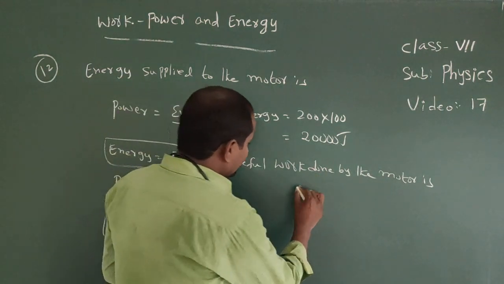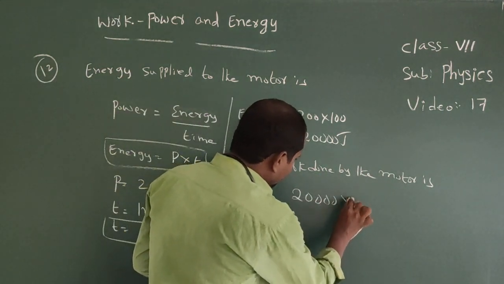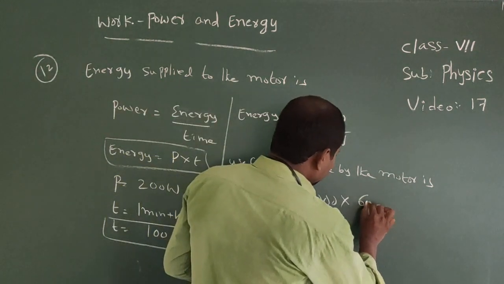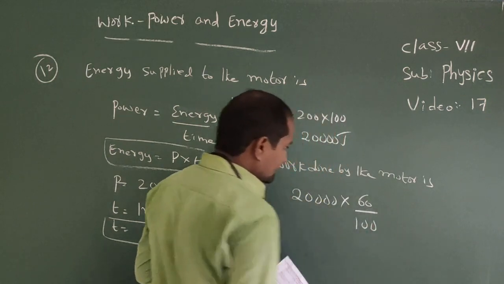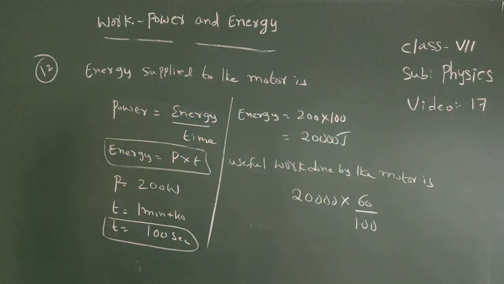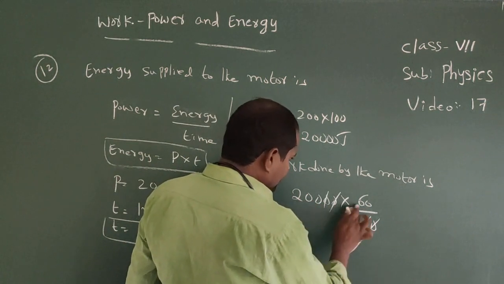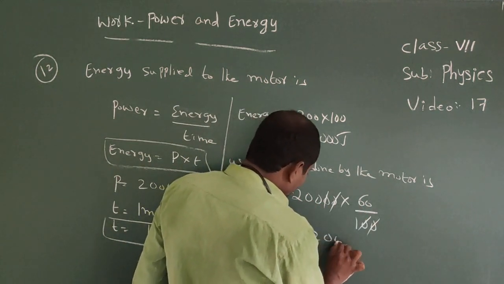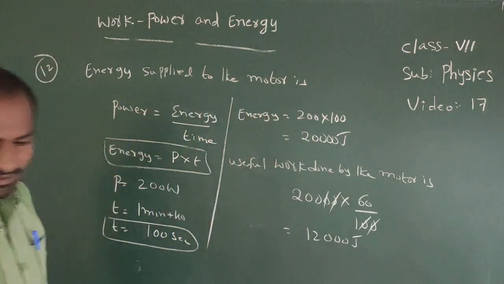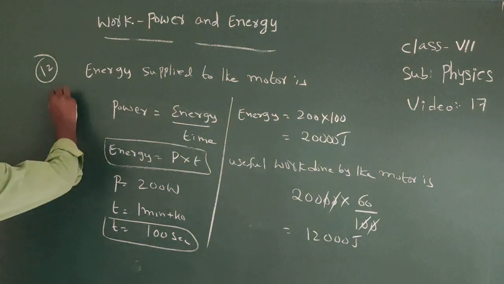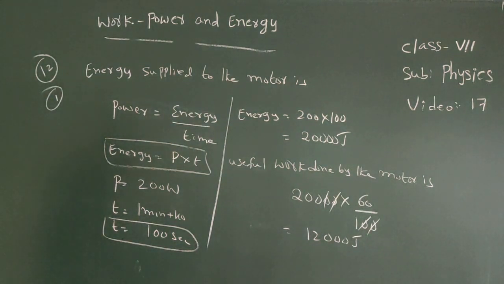That means here total energy equal to 20,000 into 60 by 100 joules. Now 2 zeros get cancelled. Here 200 into 60, that equal to 12,000 joules. So it is the useful energy in that first one. Here useful energy equal to 12,000 joules.